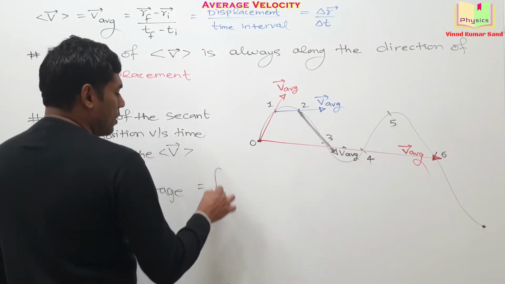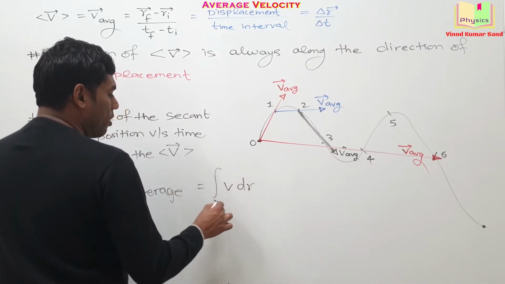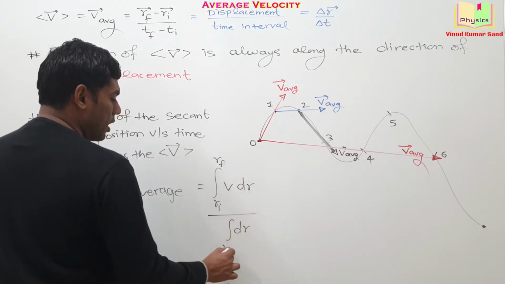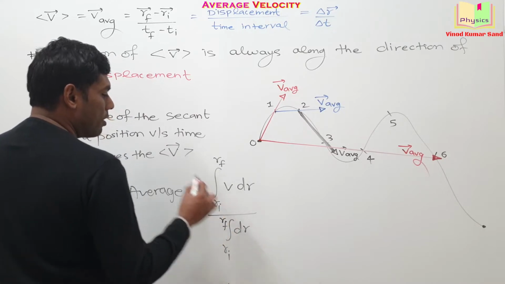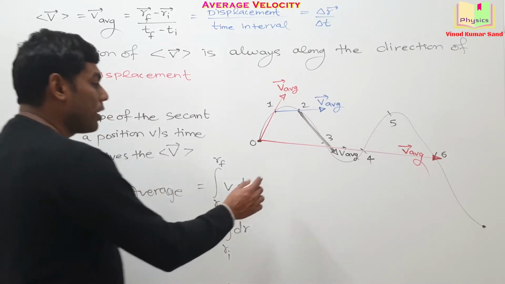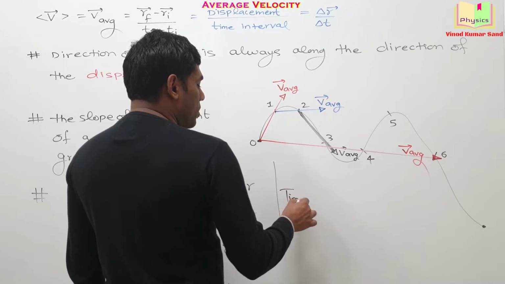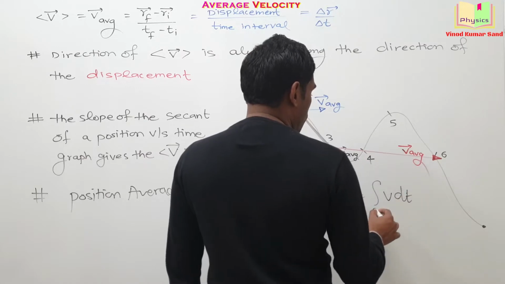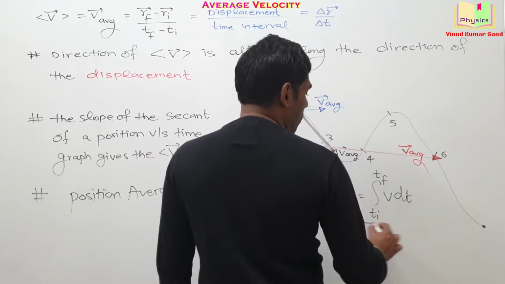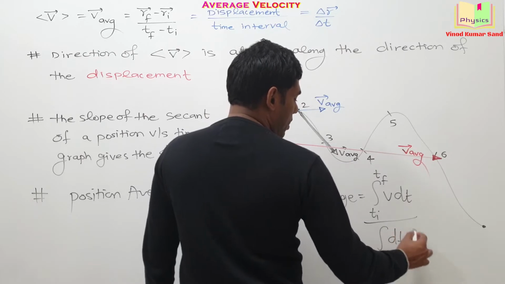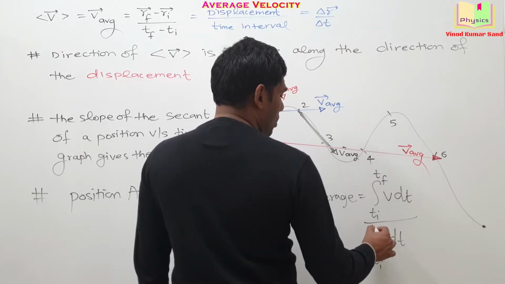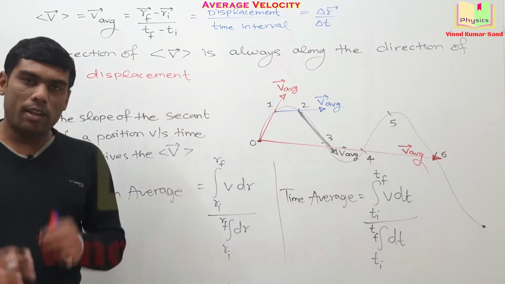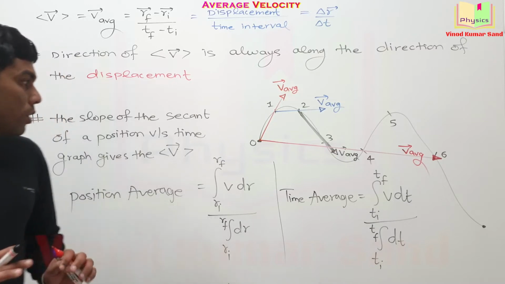is given as integration V dr from r initial to r final divided by, again, integration dr, r initial to r final. And if we require the time average of the velocity, it is given as integration V dt from t initial to t final divided by integration dt from t initial to t final. We'll be taking up questions on all these things and then it will become much clearer to you. Note it down.